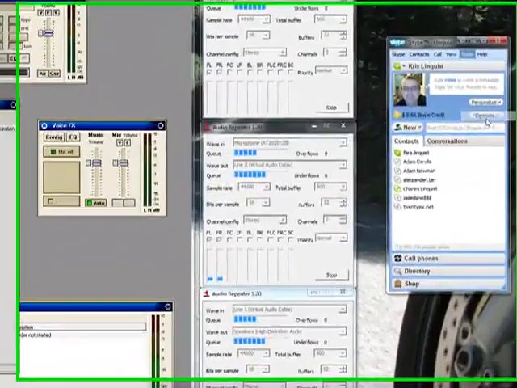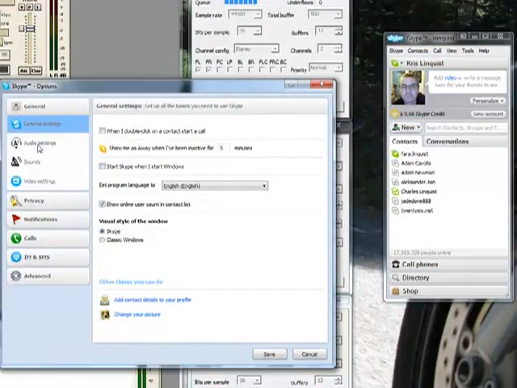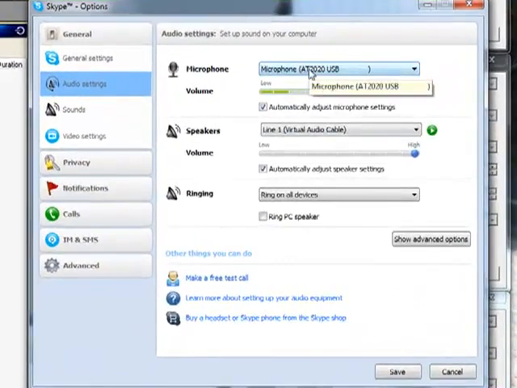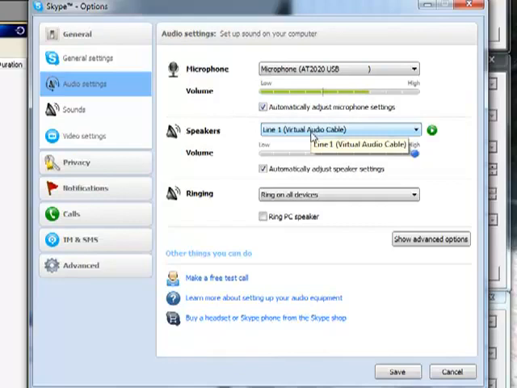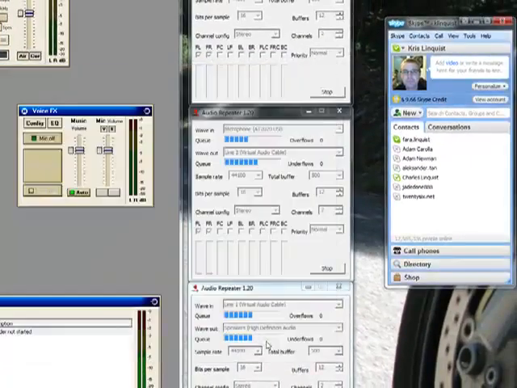Finally, in Skype's options, audio settings, you set the microphone to your microphone and speakers to line 1.